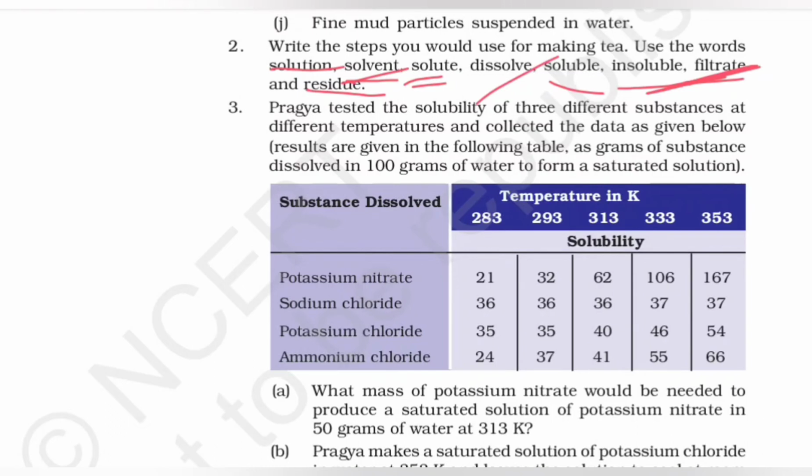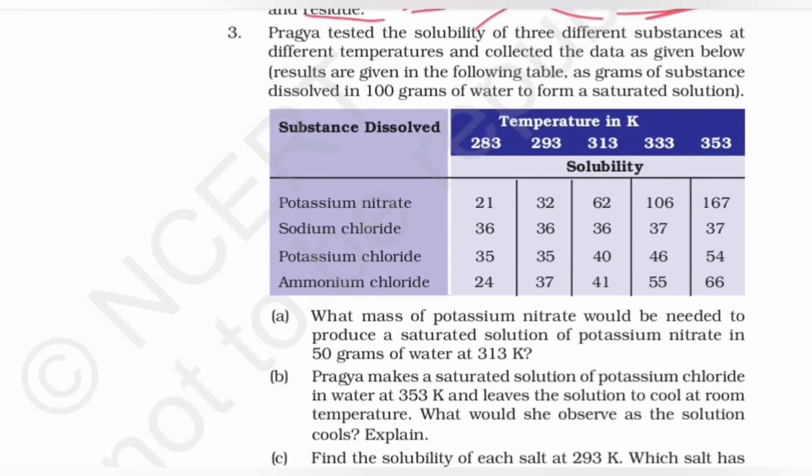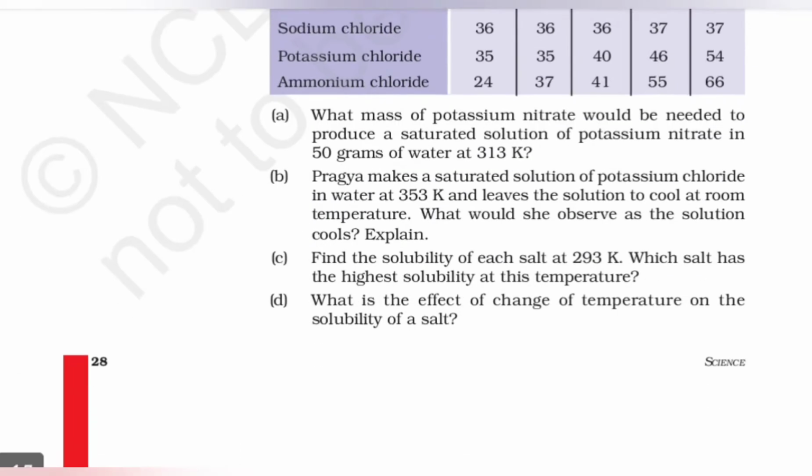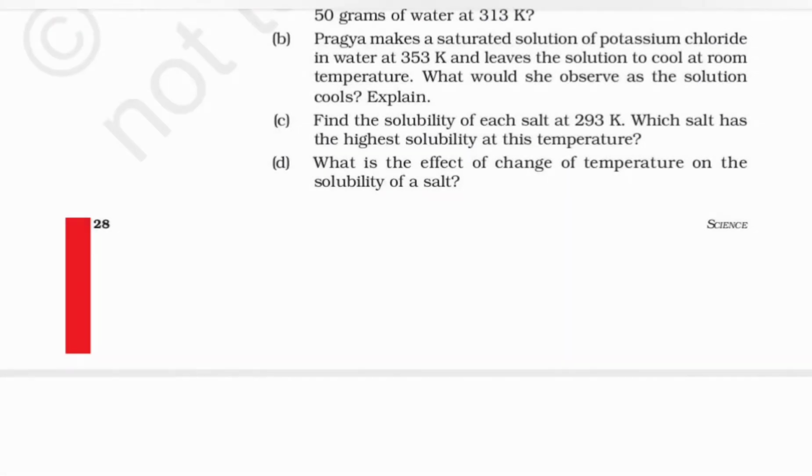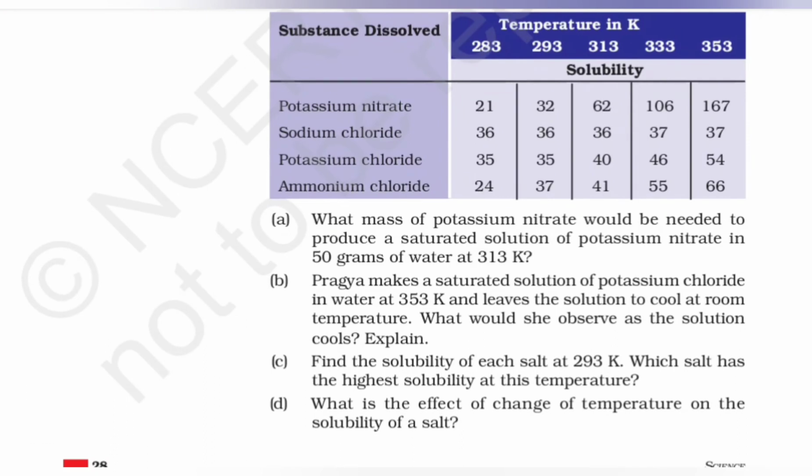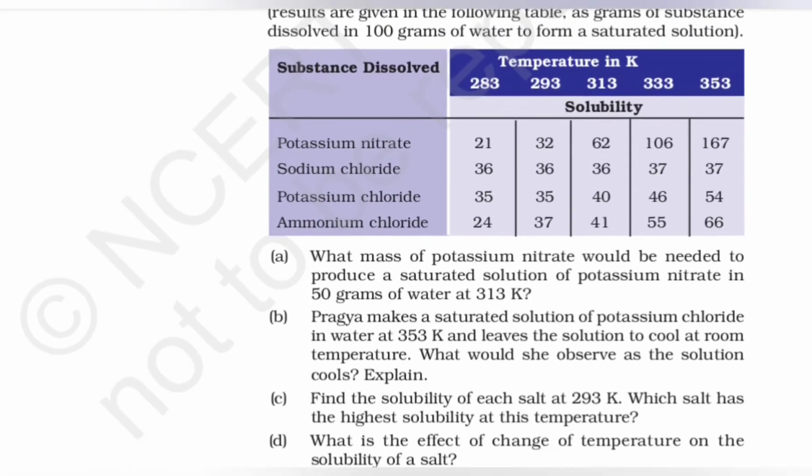So the third question is, Pragya tested the solubility of 3 different substances at different temperatures and collected the data as given below. This I'm not doing, guys. This is typically wrong. This is something you shouldn't be asking people. But yeah, we'll have to complete it. We can't help it, right?